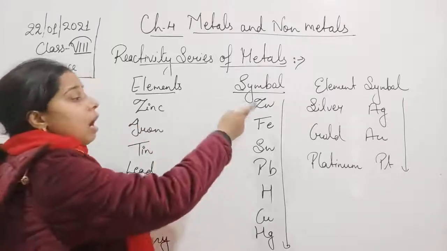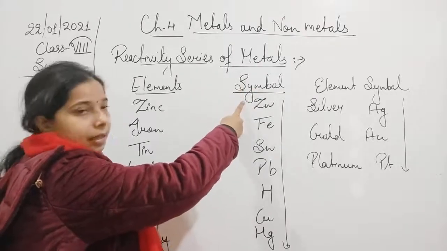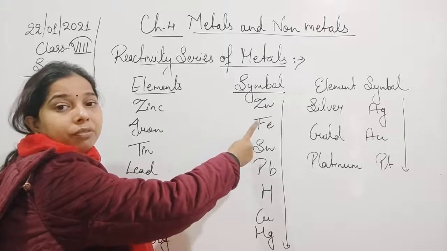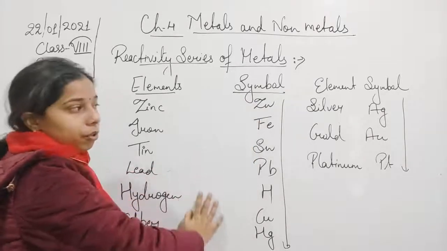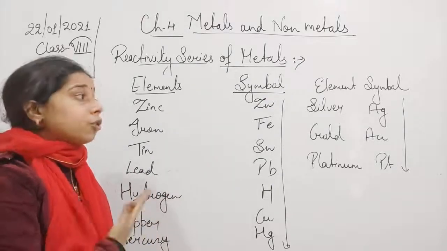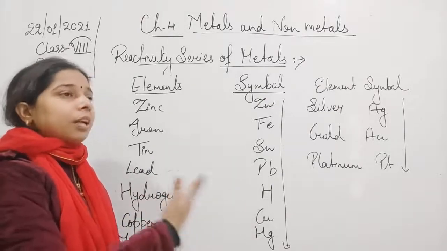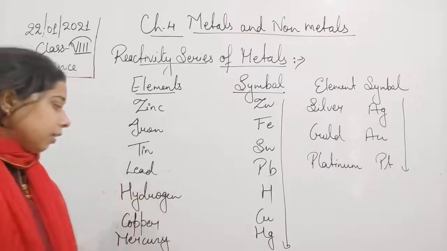So if iron is less reactive, zinc is more reactive, so more reactive will displace that of the iron. So it is important to write it in your copy at a place, and then whenever you will do the reaction, you will come to know that which one is more reactive, which one is going to displace the other.